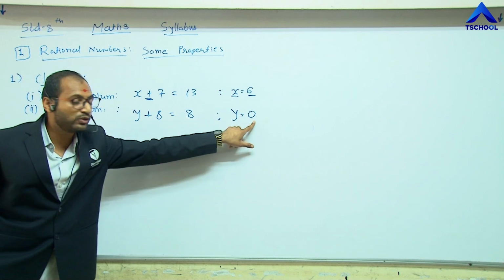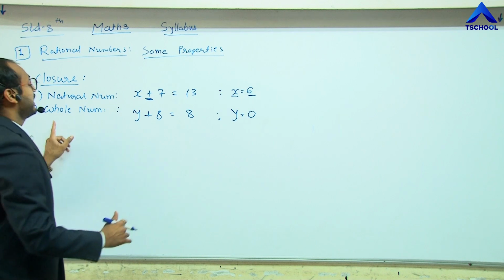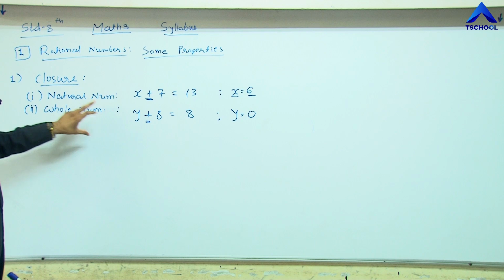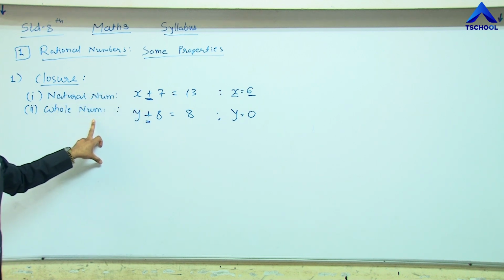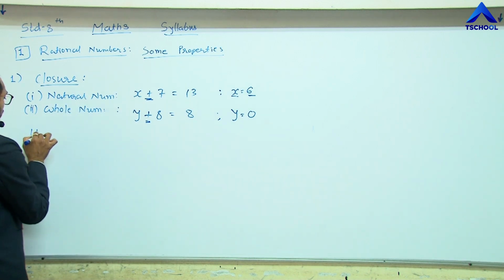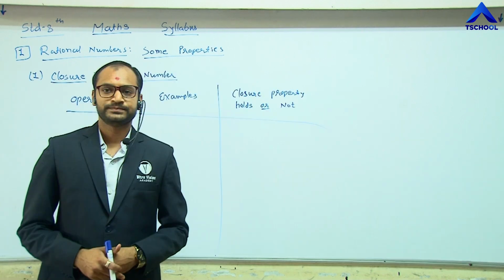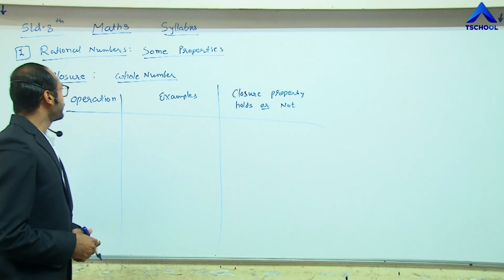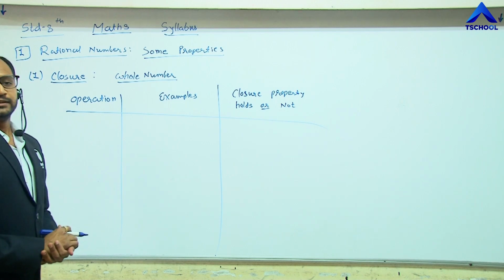So 0 is included in the whole numbers. So this is also the additive property, or closure, in the whole number system. Let me take the third closure for integers. So let me start first with the closure property of this number system.